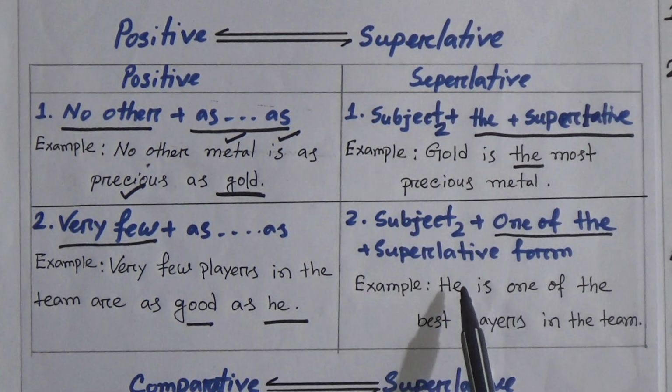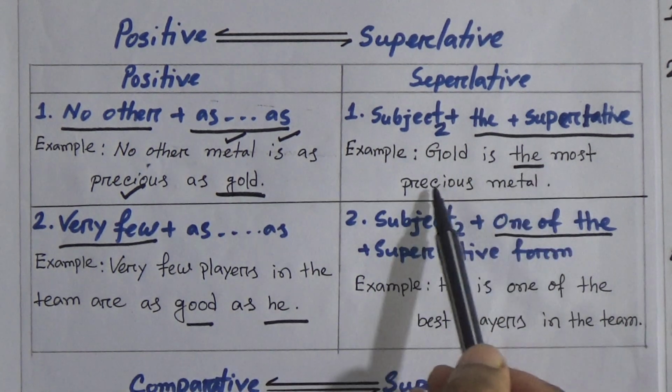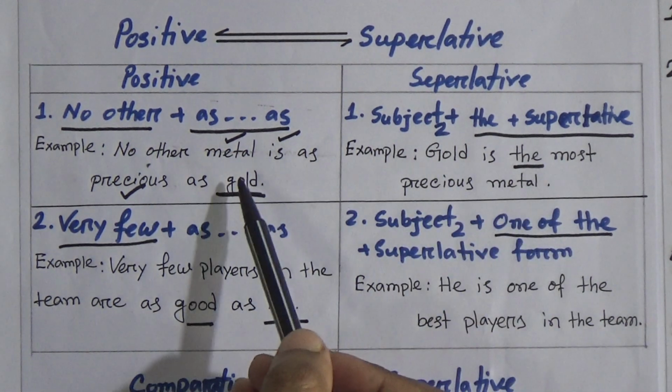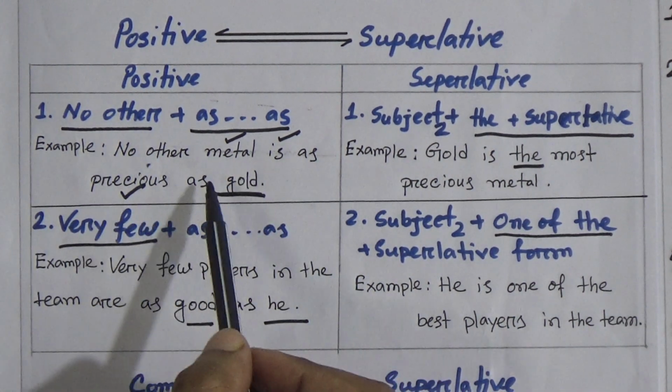Similarly, these two sentences can be converted into positive. If you find gold is the most precious metal, then you can transform it into positive using no other metal is as precious as gold.